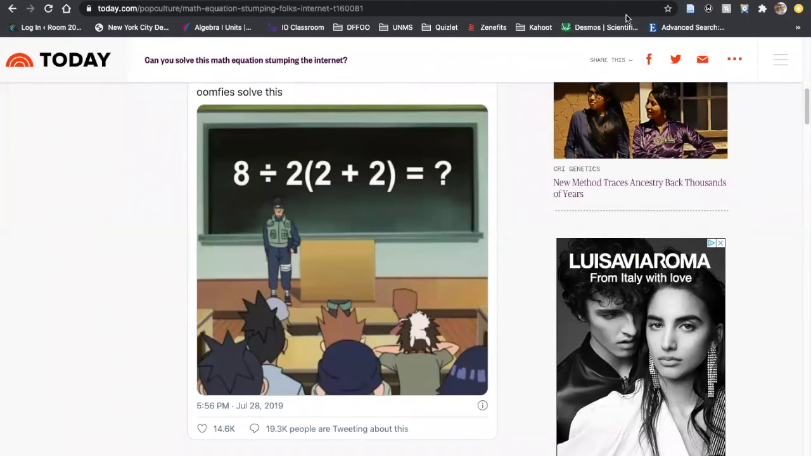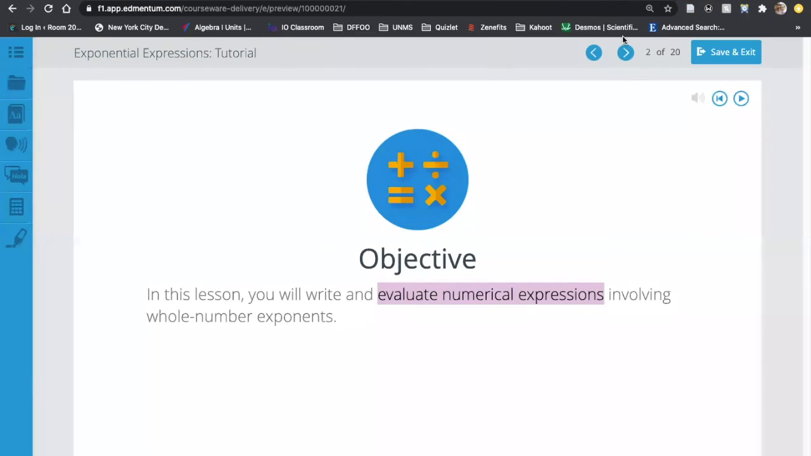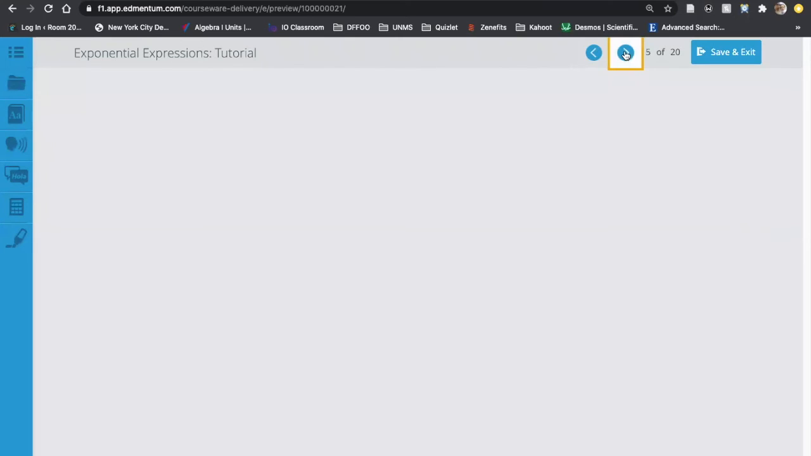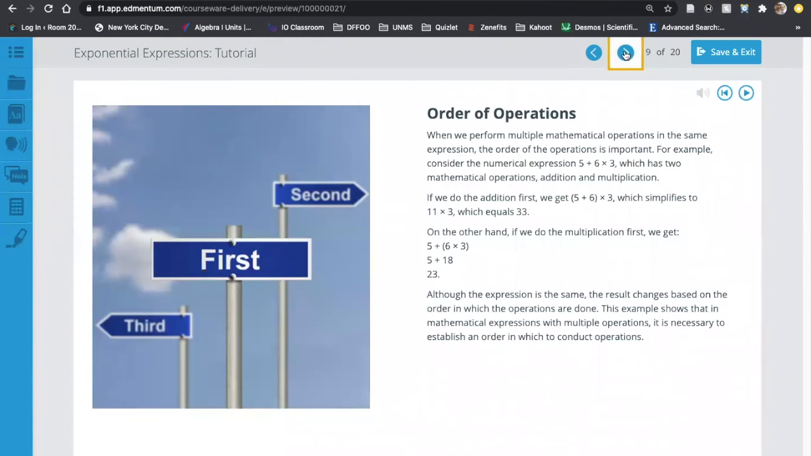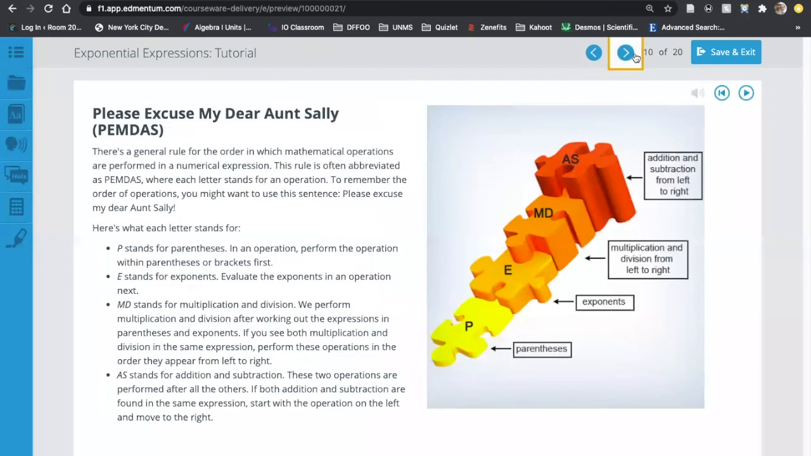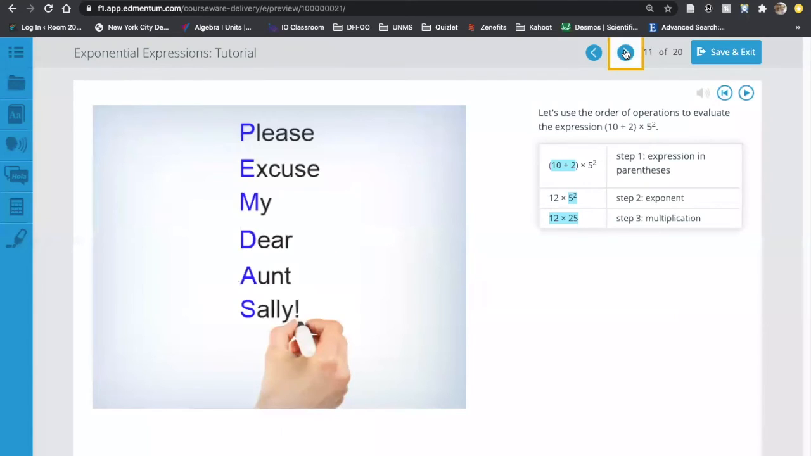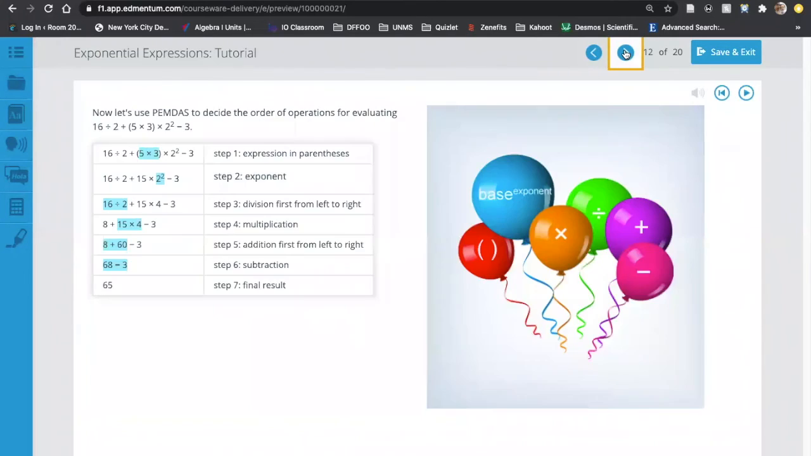So now let's just get back into looking at the rest of this lesson here so that you guys can go on to your independent work, right? So we did some examples with exponents. We reviewed the order of operations. Remember, this is PEMDAS. This graphic here shows us parentheses at one level, exponents, multiplication, division together, addition, subtraction together. Right? And remember that acronym, please excuse my dear Aunt Sally, can help you to memorize PEMDAS.